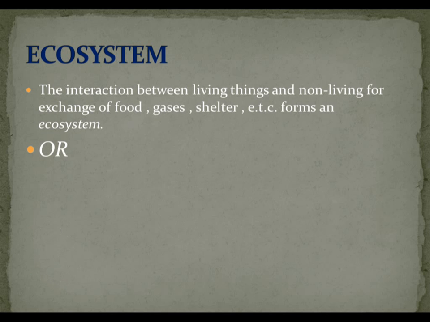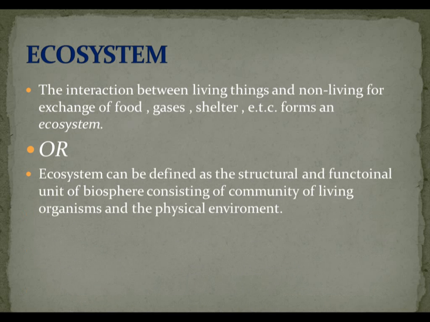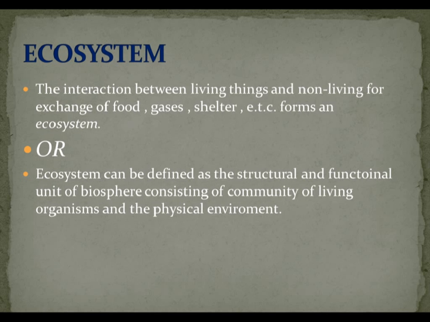The other definition we can see here is that an ecosystem can be defined as the structural and functional unit of the biosphere, consisting of a community of living organisms and the physical environment. It means that the ecosystem is the most important unit of our biosphere. It includes living things as well as the physical environment.